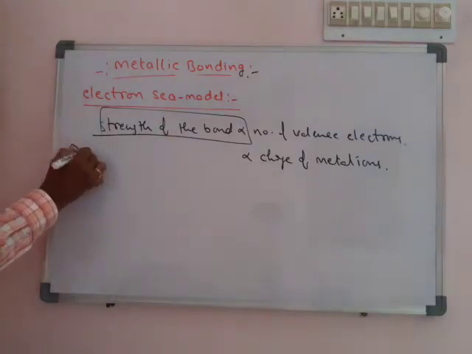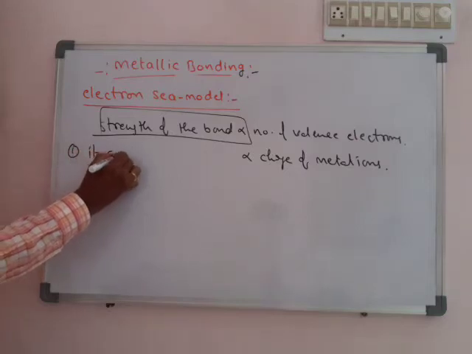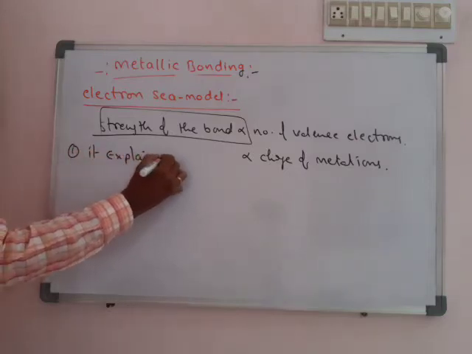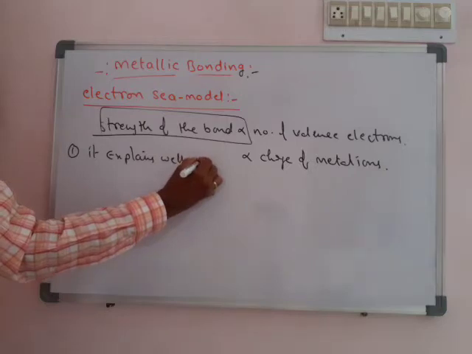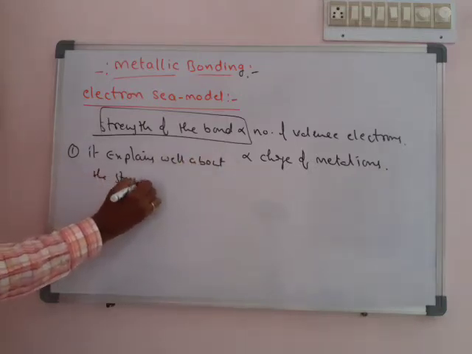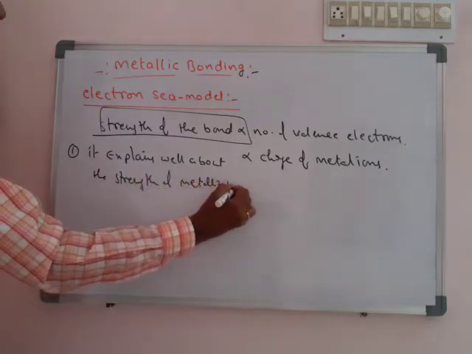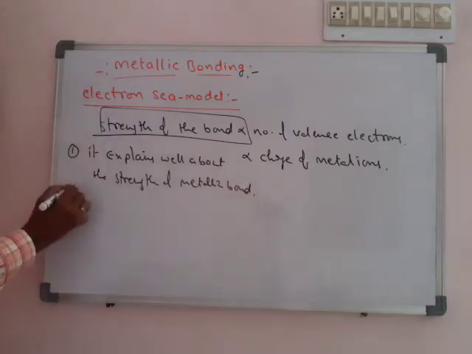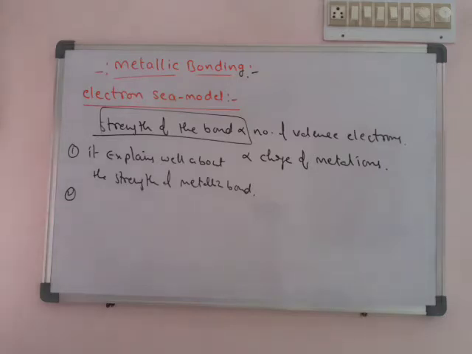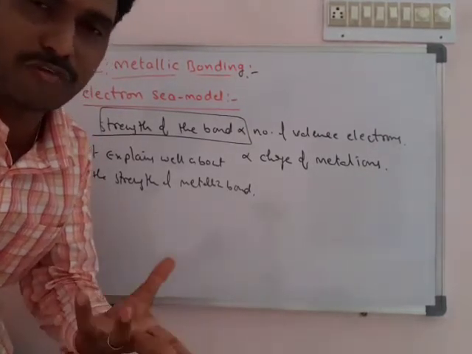Means the electron sea model explains about the softness and hardness of metal. Nothing but it explains about the strength of bond, about the strength of metallic bonds. Next, this theory also explains about the conductivity of metals. So we know the metals are good conductors. All metals are good conductors of electricity.